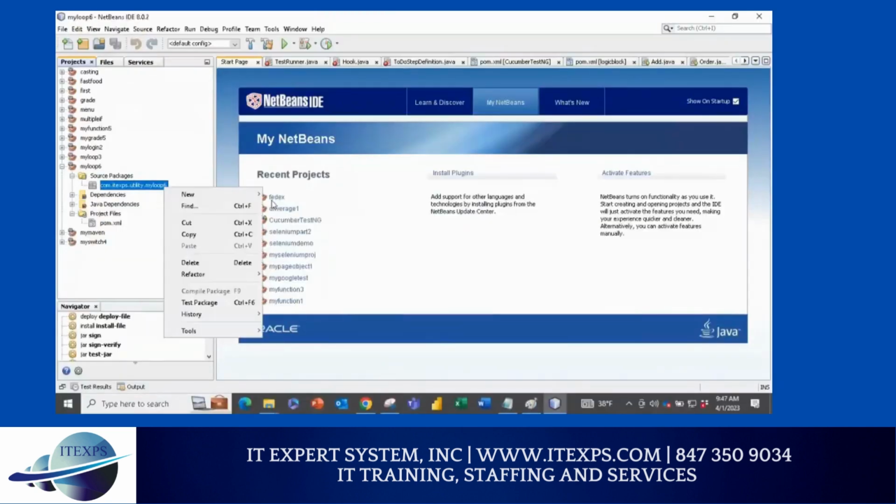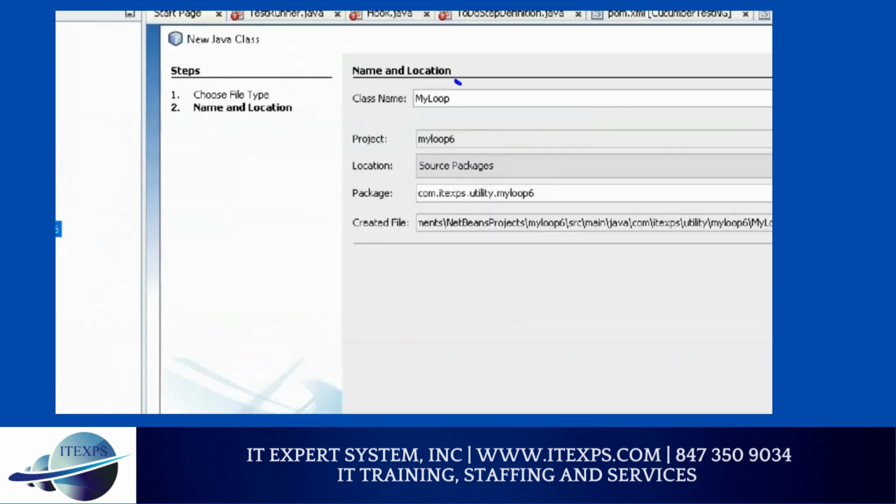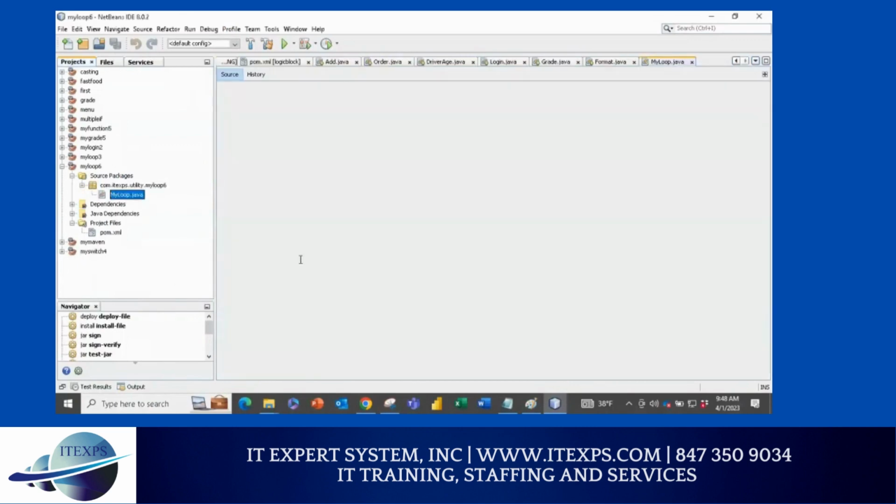Now, when you do that, in our case, we'll say my loop, M capital and L capital. Good. And then finish. So for me, my class is empty without main method. So we do need to write a main method.